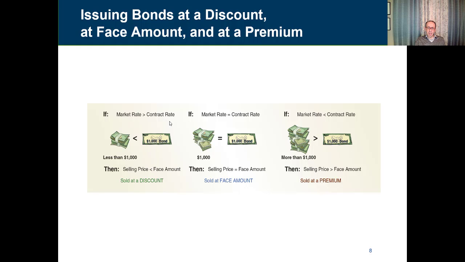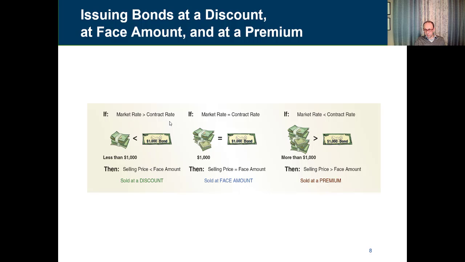So the company would have to find some kind of incentive for the bondholders to invest in this bond, and this incentive would be selling the bond at a discount. So instead of selling it at the face value, they're going to sell it at a lower price than the face value, let's say $900.